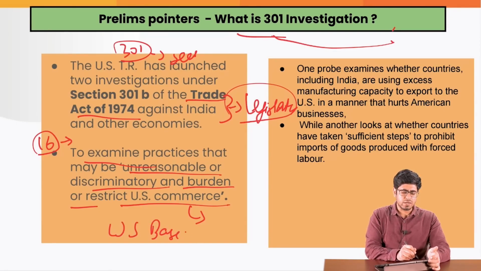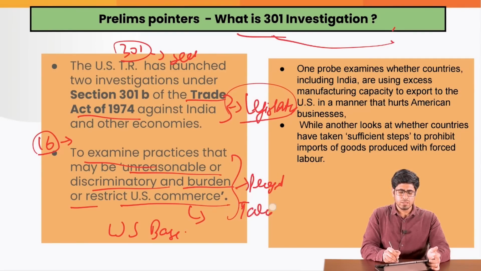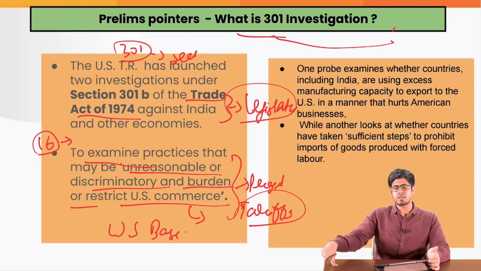If any of these countries are using such practices, then it authorizes the president to launch some tariffs on them, just to nullify the disadvantage that they are giving to the American business owners.